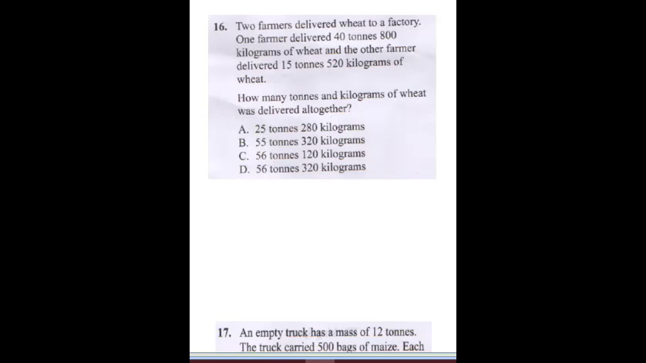Now, question 16 says 2 farmers delivered wheat to a factory. One farmer delivered 40 tons, 800 kilograms of wheat, and the other farmer delivered 15 tons, 520 kilograms of wheat. How many tons and kilograms of wheat was delivered altogether? So in order to solve this question, all you need to do is just sum it up.